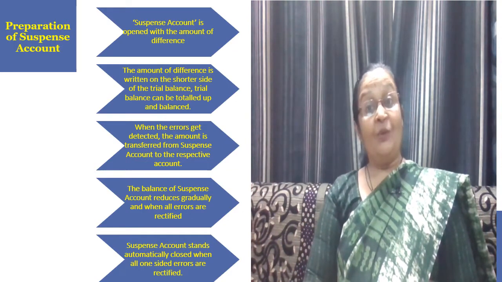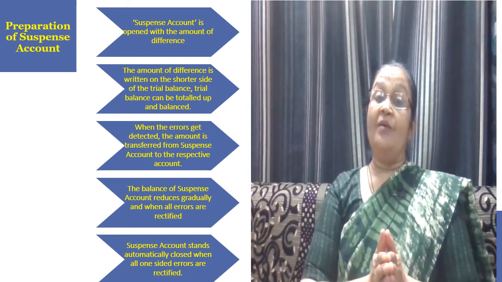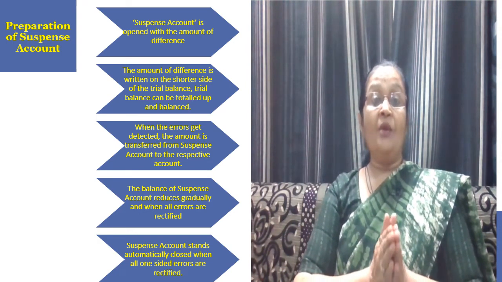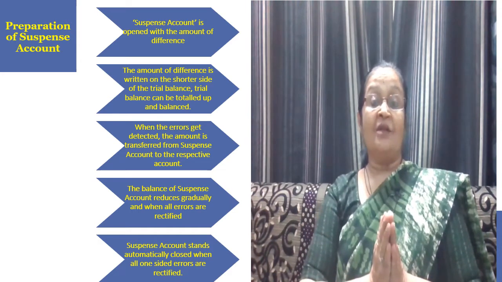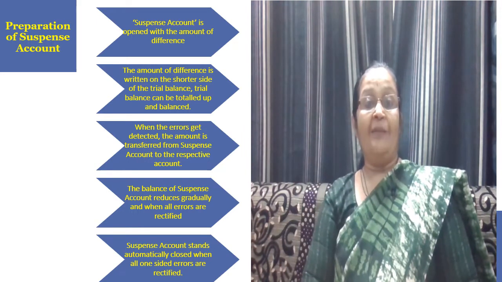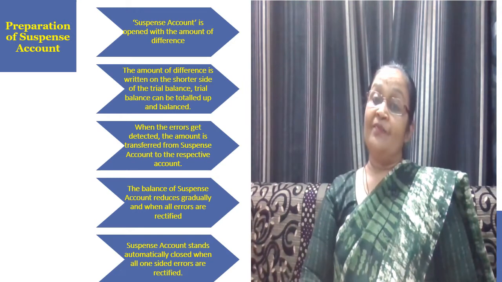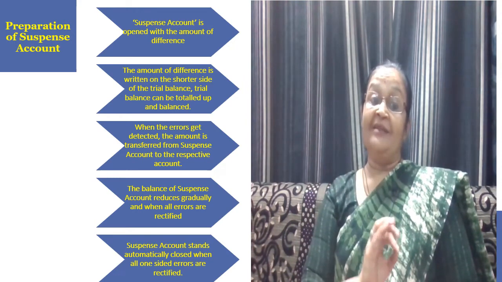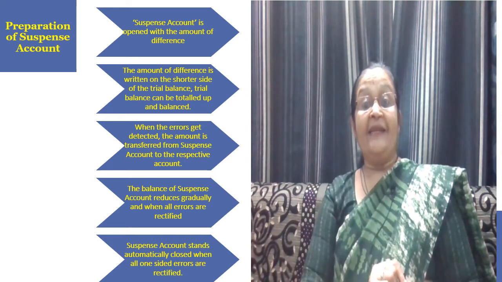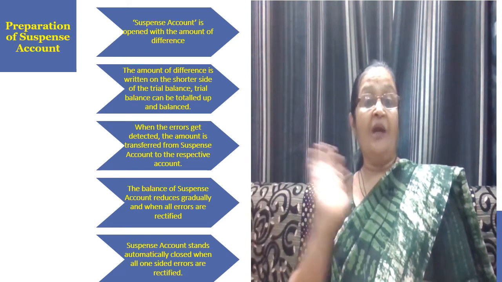Friends, as we know, the suspense account is an absolutely temporary account, a temporary arrangement. It is opened with the amount of the difference between both sides of the trial balance. By putting the amount on the shorter side, the trial balance can be totaled up and balanced. As and when the errors get detected, the amount is transferred from the suspense account to the respective account.